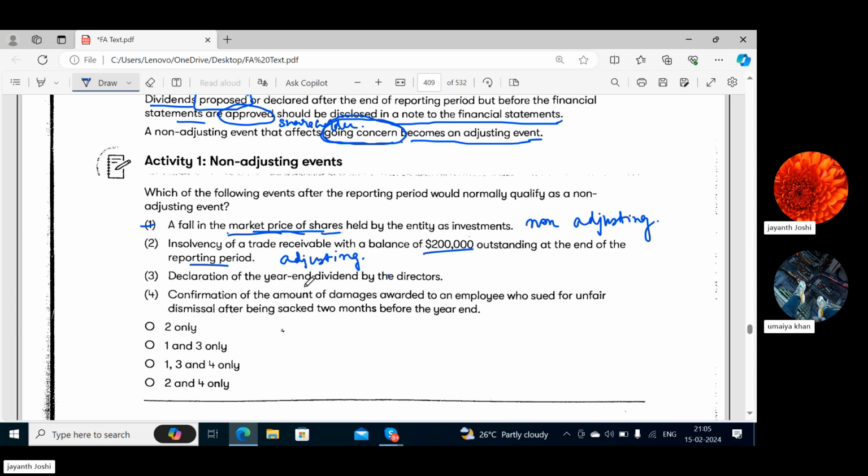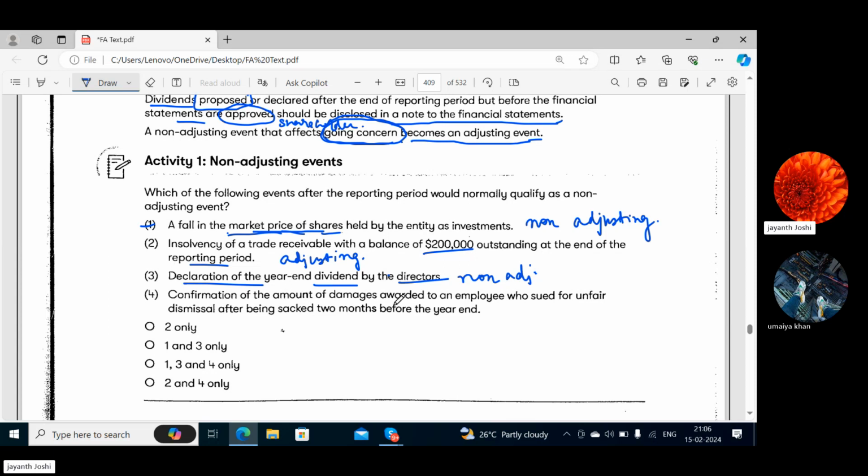Declaration of year-end dividends by directors. This will also be termed a non-adjusting event. As we have seen, for dividends we have to give disclosure in the notes, so that will also be termed a non-adjusting event.